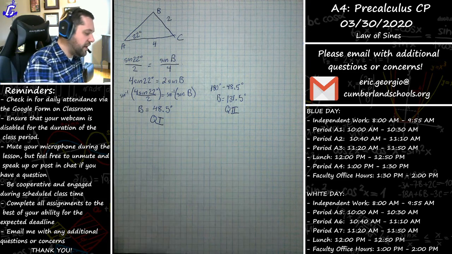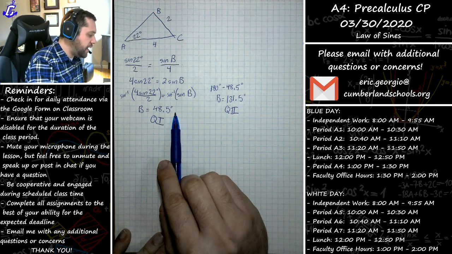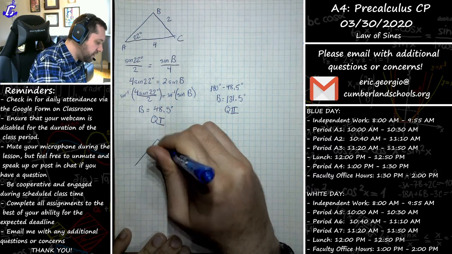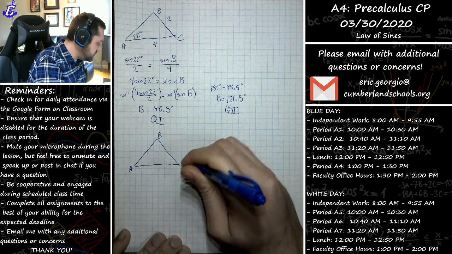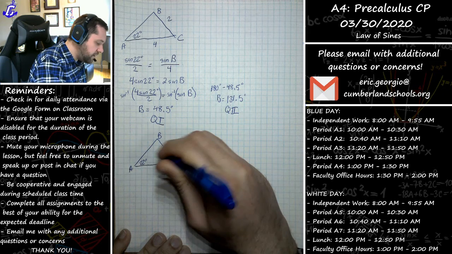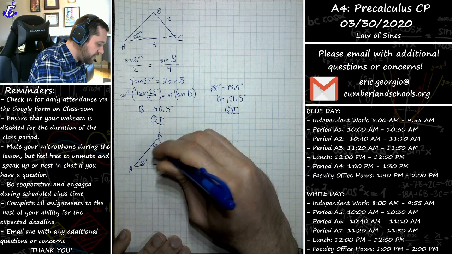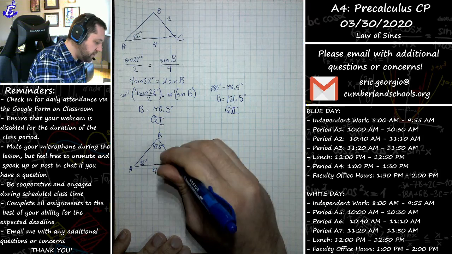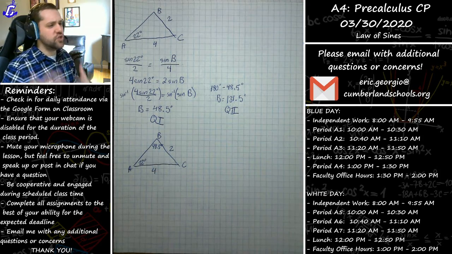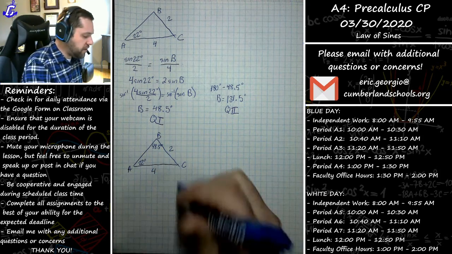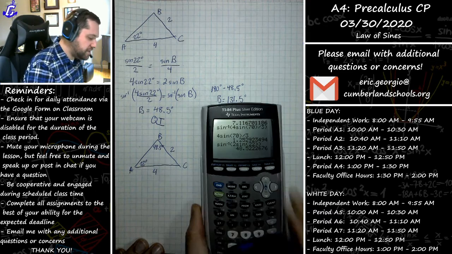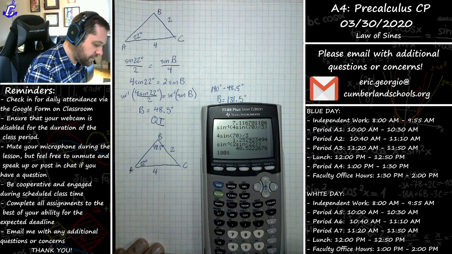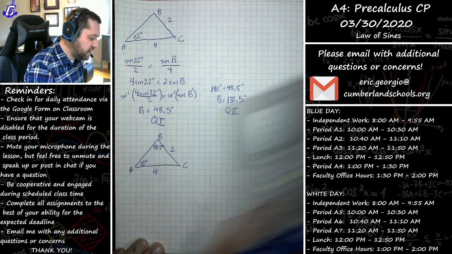So consider the case in which angle B is 48.5. That would mean we have a triangle that looks like this, more or less. Here's your A, here's your B, here's your C. This is 22 degrees. This would now be 48.5, and this would be 4, and this would be 2. We can now do just what we've done before in order to solve for this angle C and then figure out the side across from it. Angle C would be 180, take away your 22, take away your 48.5, and you would get that it's 109.5.